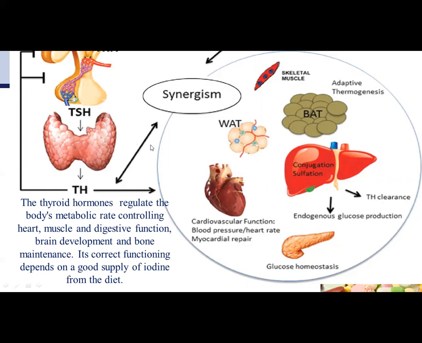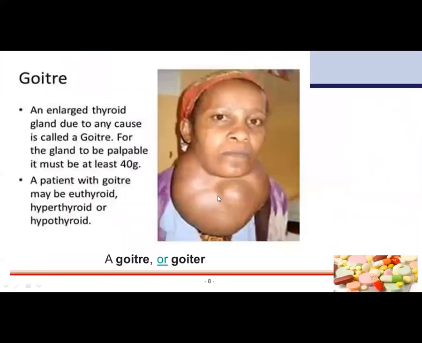Okay, so moving next, this is the goiter. You have probably seen some people who have this problem. This is a medical situation. So what is goiter? Goiter is an enlarged thyroid gland due to any cause.